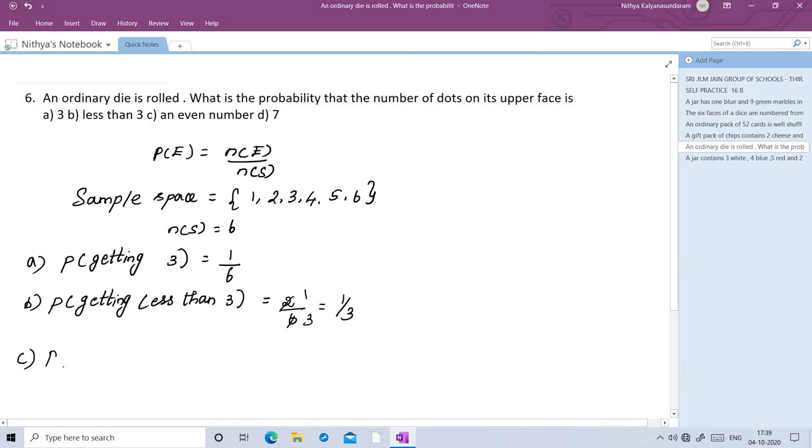C question, probability of getting an even number. So the even numbers are 2, 4, 6. So totally we have 3 even numbers. So 3 by 6, we can cancel in the 3 table. 1 twos are 2. So the answer is 1 by 2.